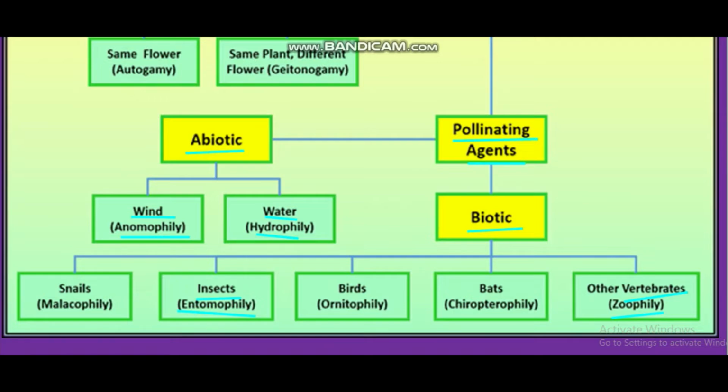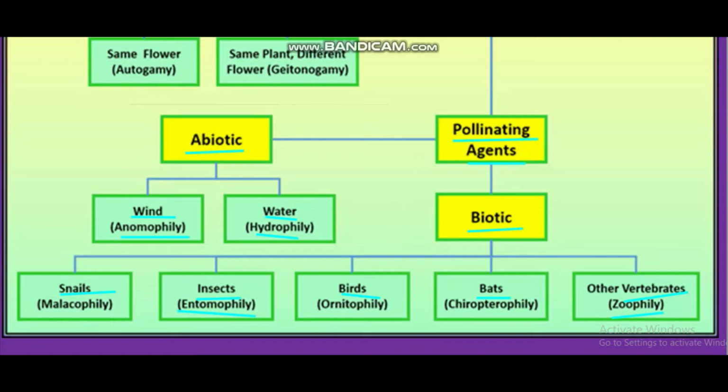That is, pollinating agent may be snail, then it is called malacophily. It may be bird, then it is called ornithophily. It may be bat, then it is called chiropterophily. It is only for NEET exam, it is not given directly in your NCERT book. So, pollinating agents, abiotic and biotic.